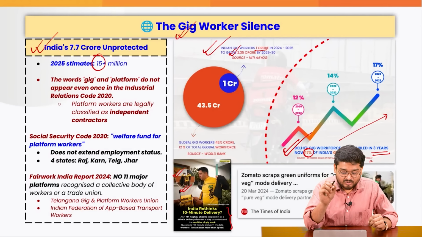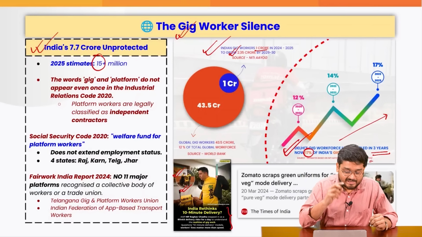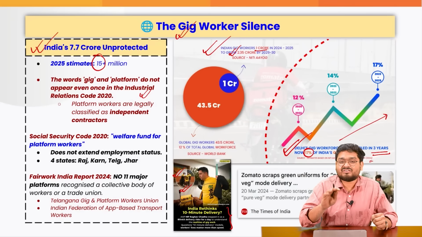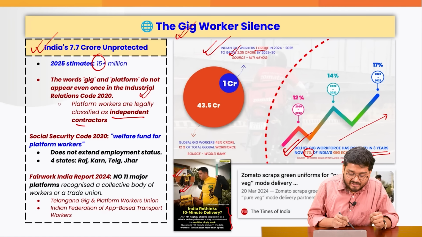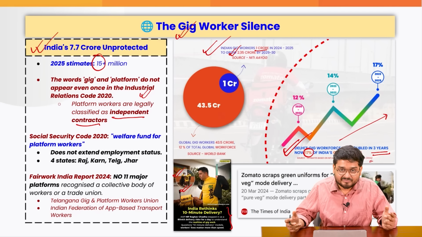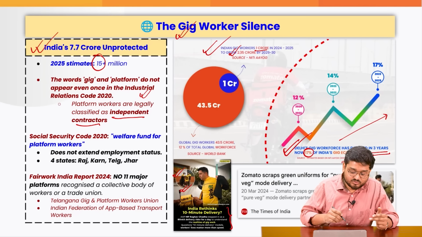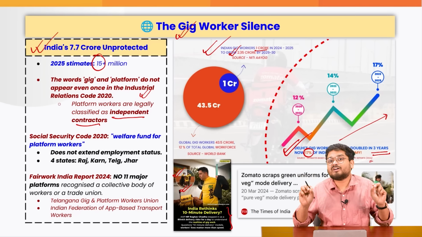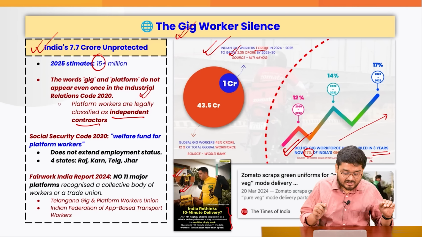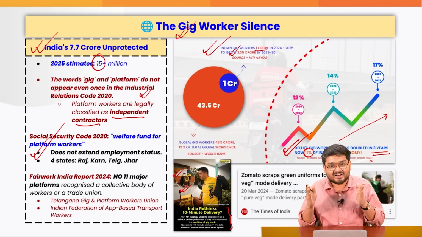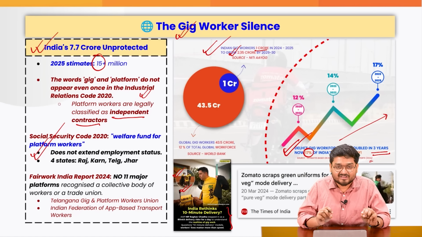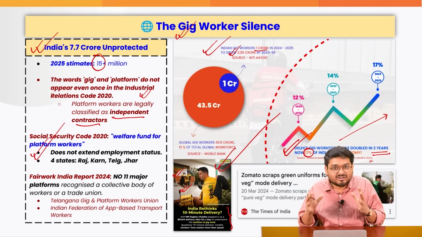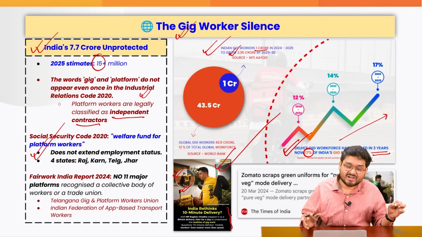Now, the word gig or platform economy does not appear even once in the Industrial Relations Code of 2020. They are only classified as independent contractors legally. Right? Also, we have seen that the Code on Social Security is proposing a welfare fund to be set up for the gig workers. But at the end of the day, it has not been extended as an employment status. Still, the people who are working in the gig economy are not actually full-time employees.